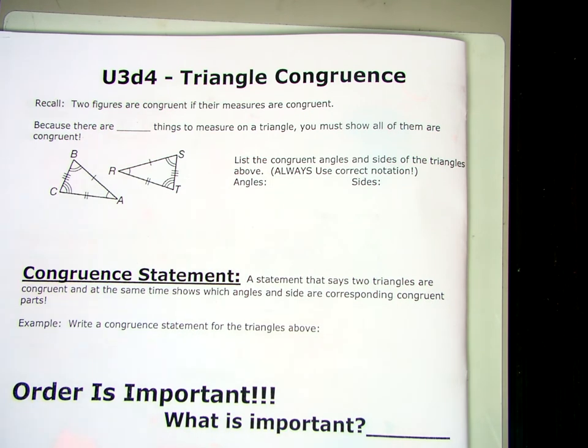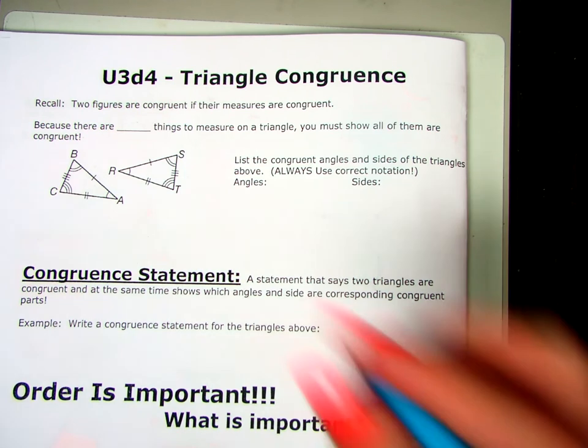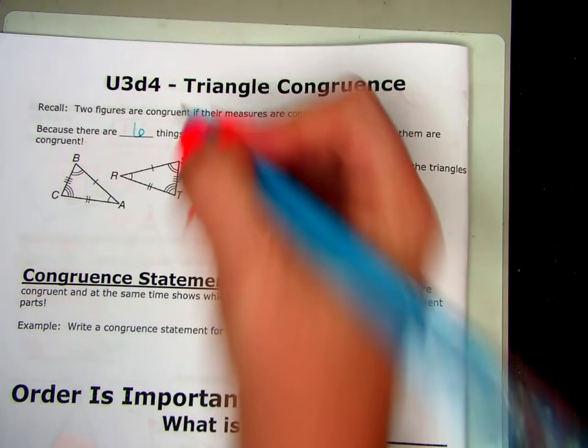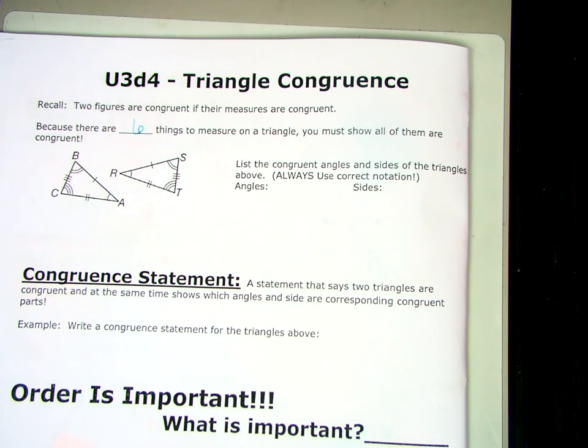Okay? But in a triangle, we have a lot of things we can measure. Do you remember we've talked about it? How many things are there to measure on a triangle? Sides and angles. How many sides do I have to measure? 3. How many angles? 3. Which means there are 3 sides and 3 angles that can all have a value. So there are 6 things to measure on a triangle. In order to say those triangles are congruent, we have to be able to show that all 6 of those things are congruent.